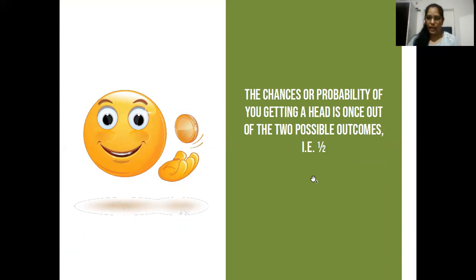Only 1 to get a head, and for a tail also there is only 1 chance. So getting a head has a probability of 1 by 2. The desired outcome chances are 1, and the total number of outcomes is 2, either head or tail, right?